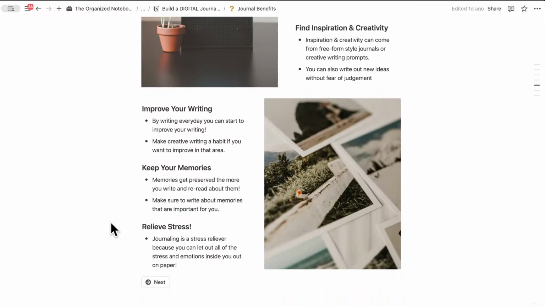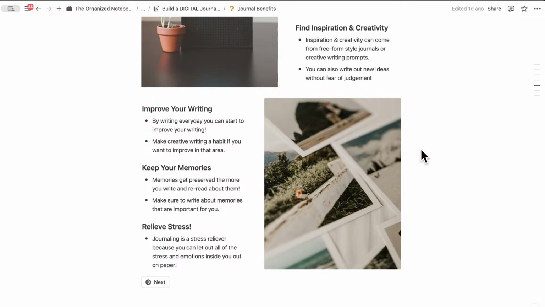So next, let's talk about improving your writing. Journaling can also help you write better because you start to notice things about your writing, and creative writing can become a habit as well if that's something you want to improve on. For example, if one of your goals is to write something like a book, then I think writing every day like that could be a huge boost to your skills as well.